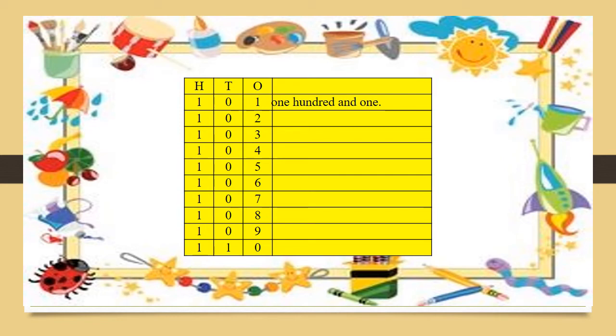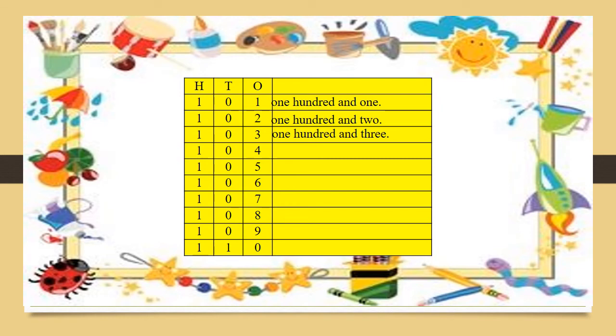Now let's see the other number. What is the number? Yes, 102. So you know the spelling of 100, you know the spelling of and, and you know the spelling of 2. So what is the spelling of 102? Yes, O-N-E, 1, H-U-N-D-R-E-D, 100, A-N-D, and T-W-O, 2, 102. What is the spelling of 103? Yes, 103, O-N-E, 1, H-U-N-D-R-E-D, A-N-D, T-H-R-E-E, 3.